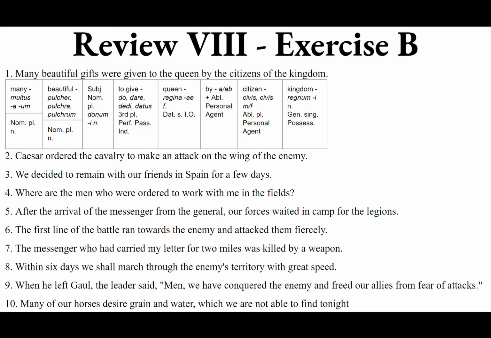Awesome. So we could say for this sentence, prima acies ad hostes cucurrit, et acriter eos oppugnavit.